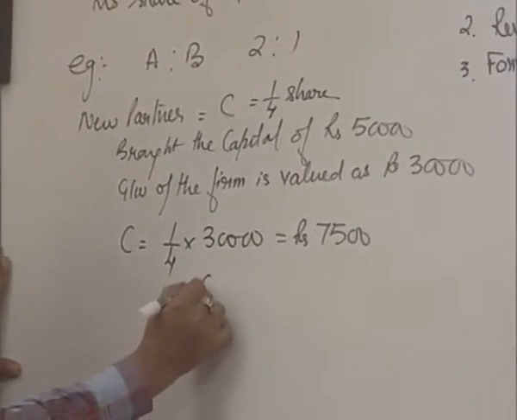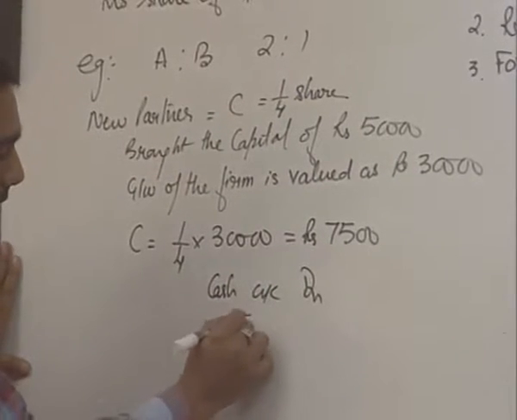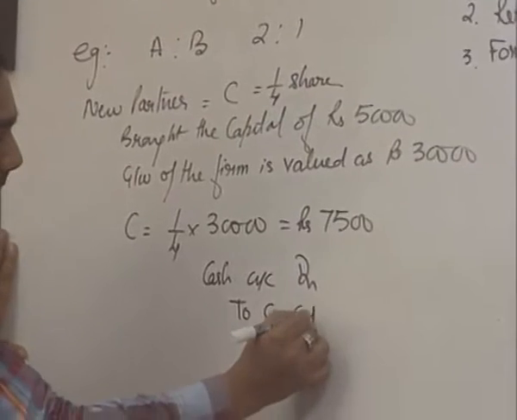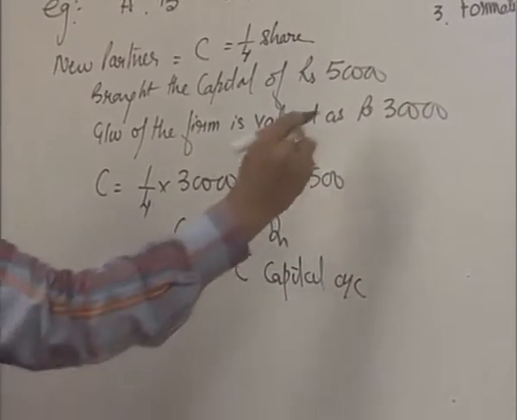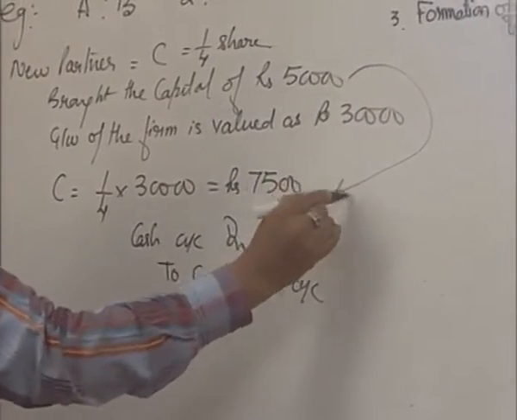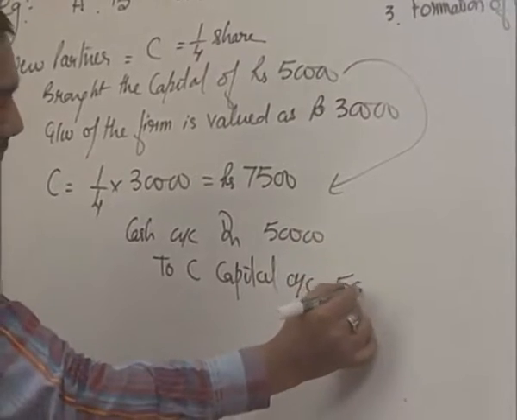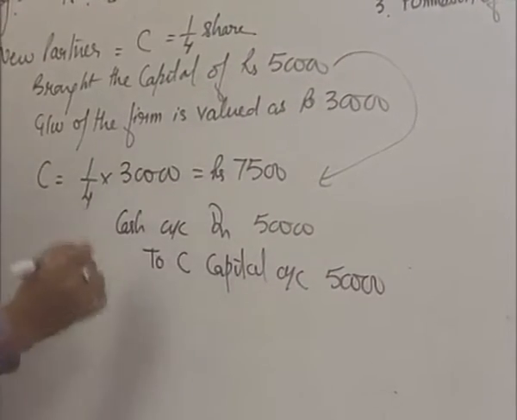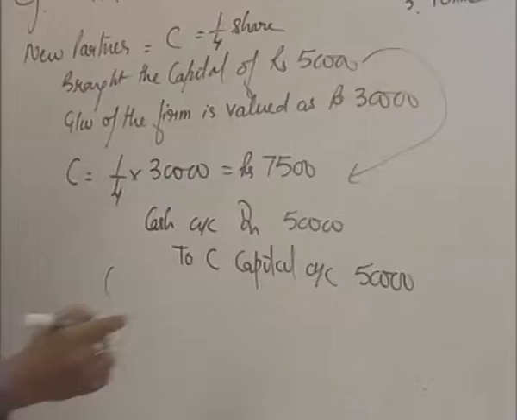So, now our entry is Cash account debit to C's capital account, because only the capital has been brought. And what is the value of the capital as per the question? This is 50,000. The narration could be: capital brought by C in cash.